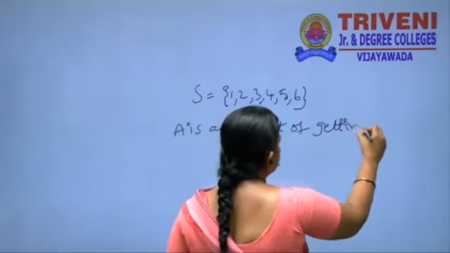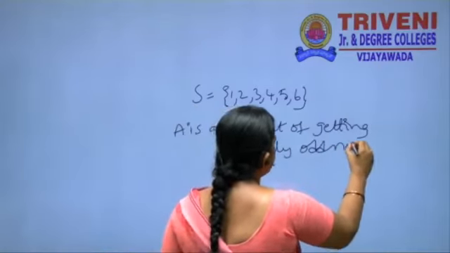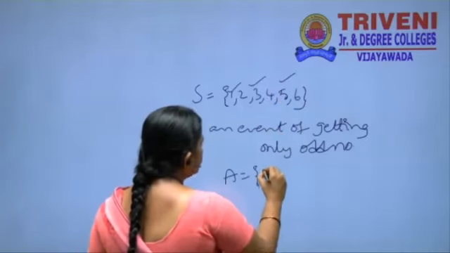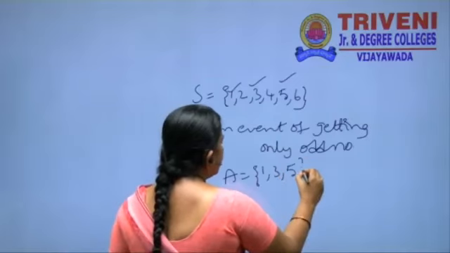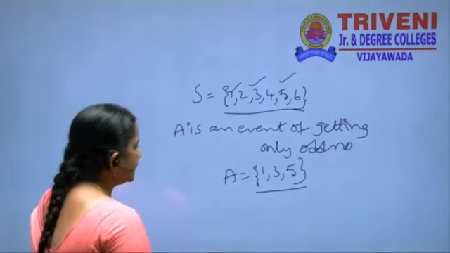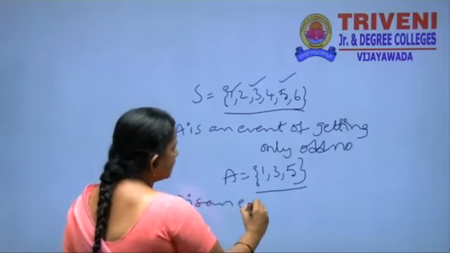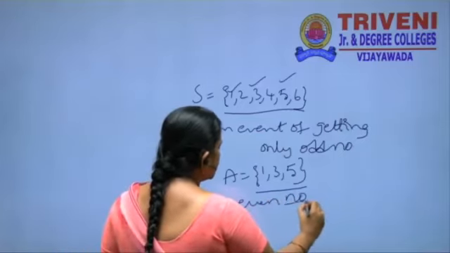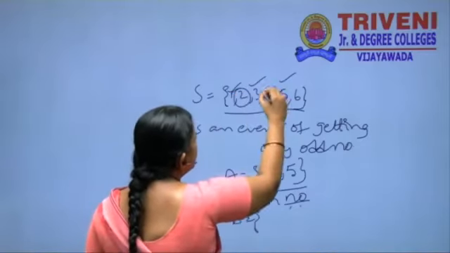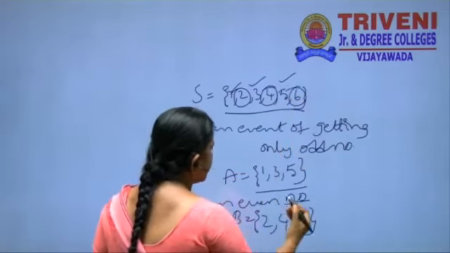Odd numbers here are 1, 3, 5, so A is equal to {1, 3, 5}. Therefore, A is a possible event. Similarly, take B as an even number. What are the even numbers here? 2, 4, 6. This is also a possible event.